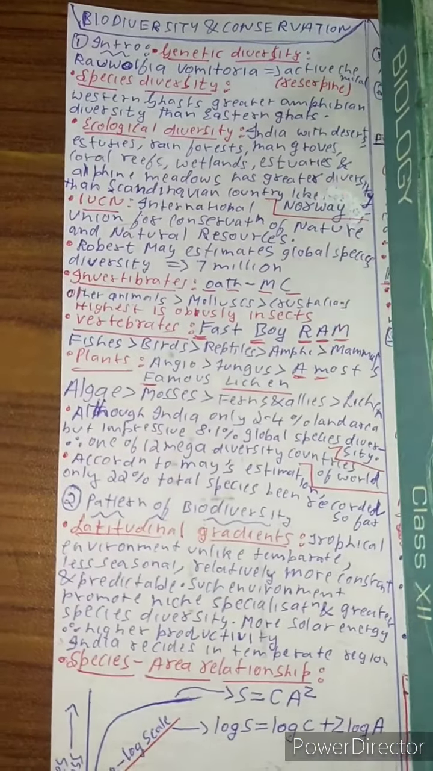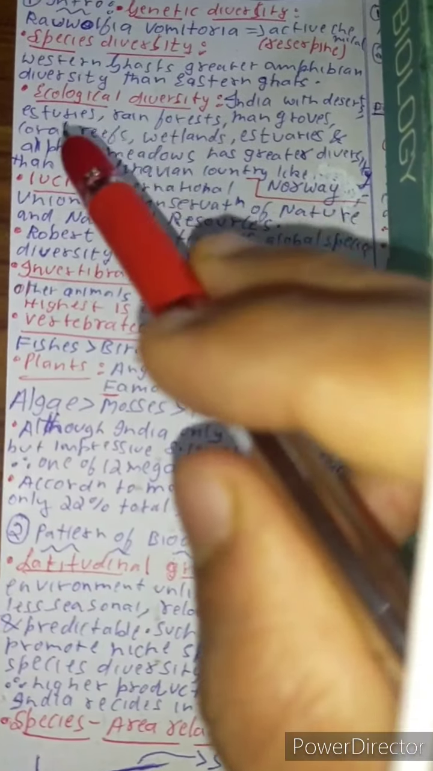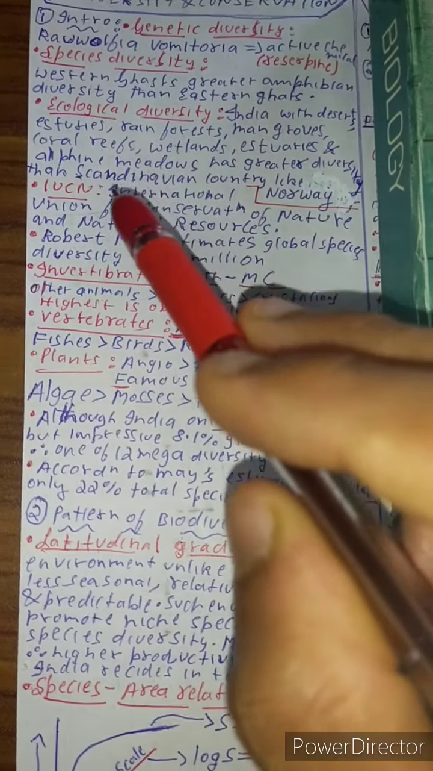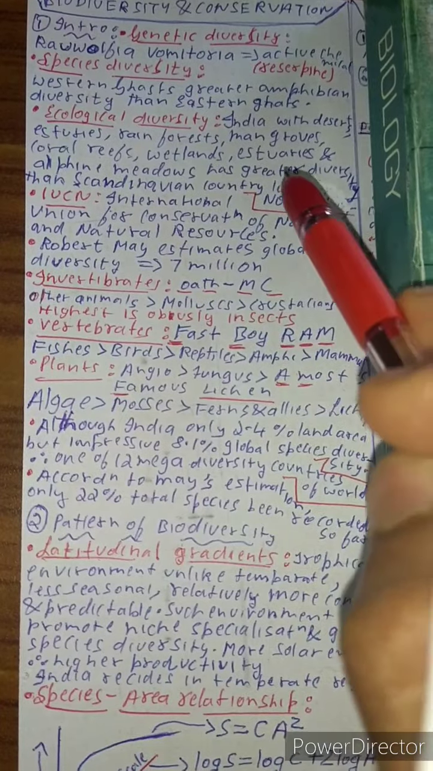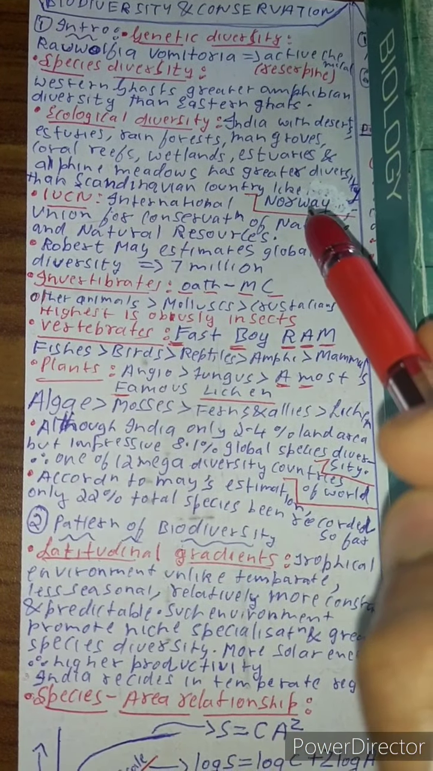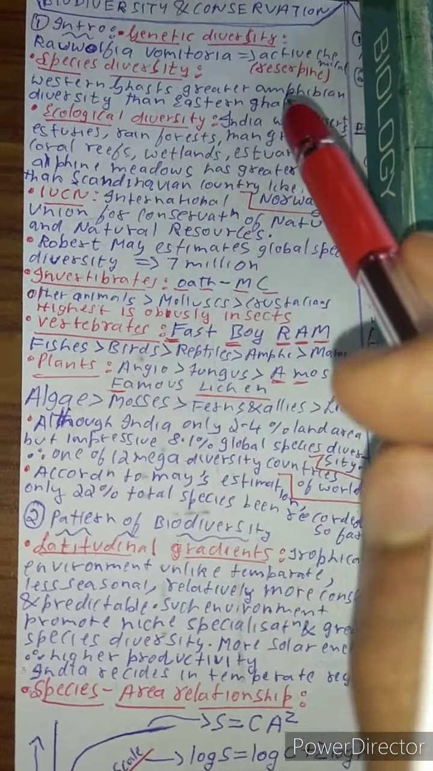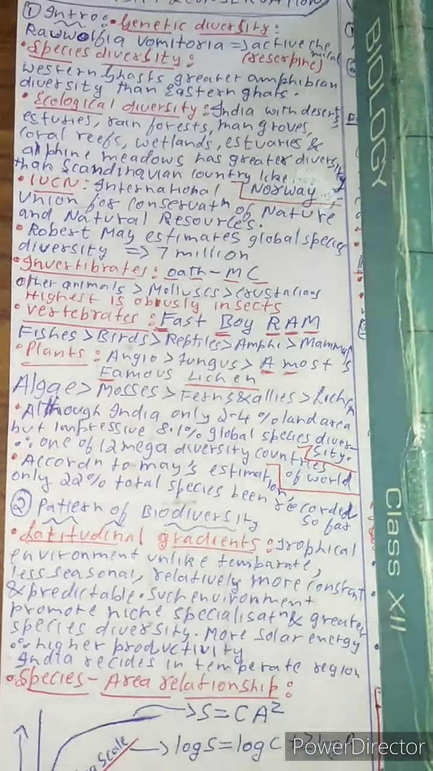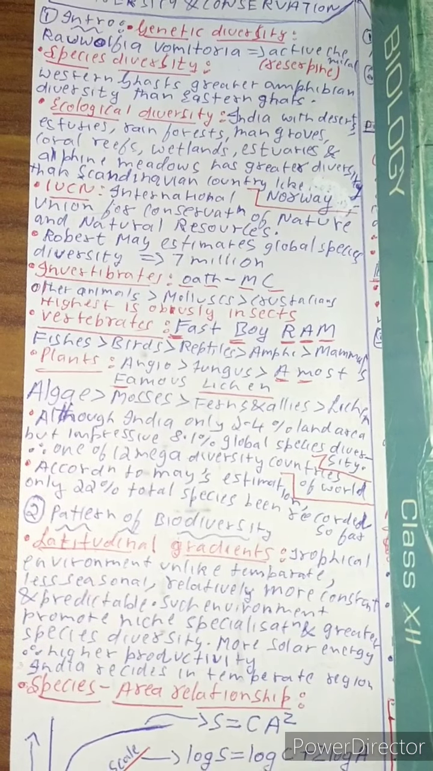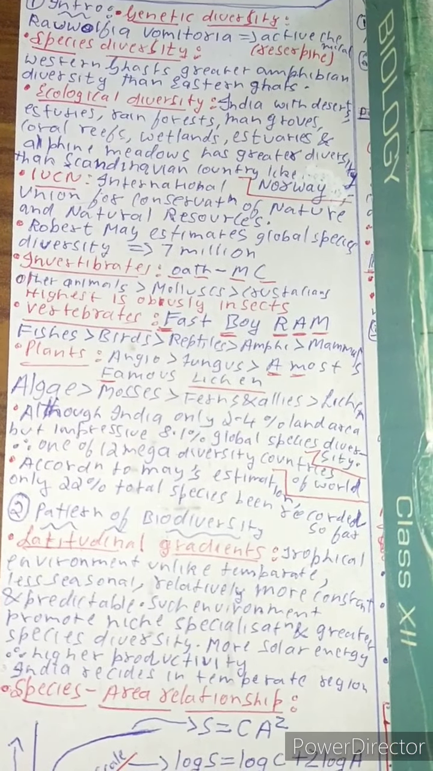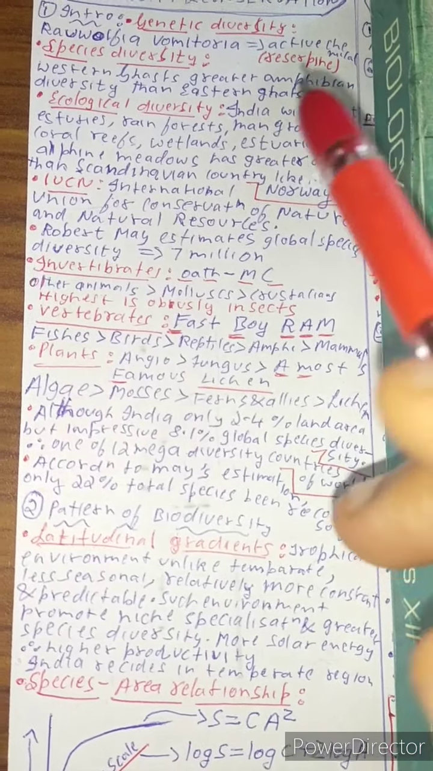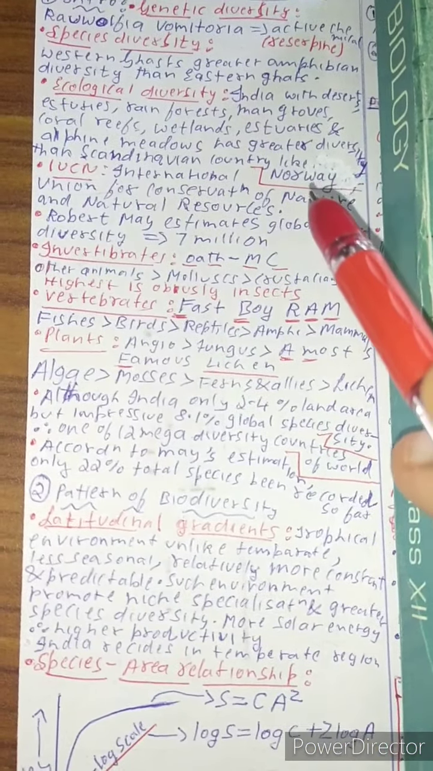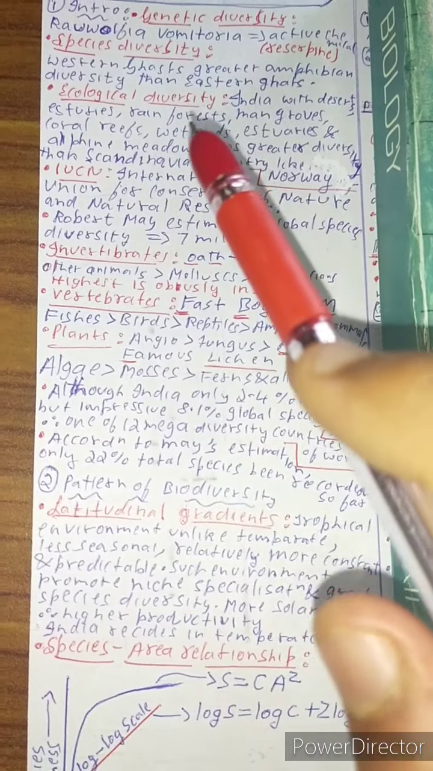In ecological diversity, India has deserts, estuaries, rainforests, mangroves, coral reefs, wetlands, and alpine meadows, and has greater diversity than Scandinavian countries like Norway. India has all kinds of these diversities, but Scandinavian countries like Norway, all the plain countries, either might have only desert or might have only forest, and do not have a lot of diversity. So India is better than Scandinavian countries like Norway in terms of diversity.